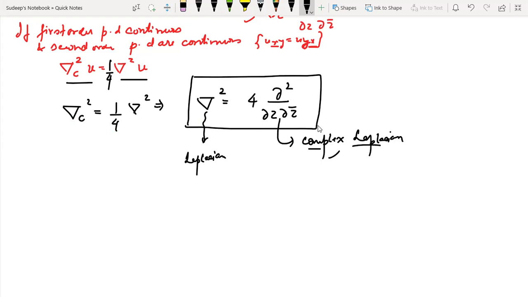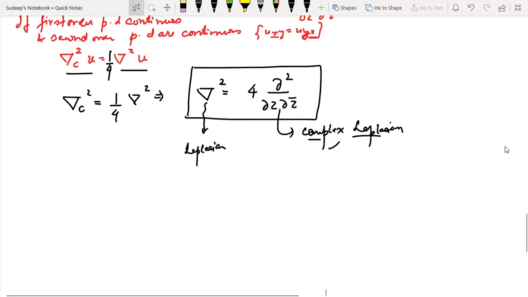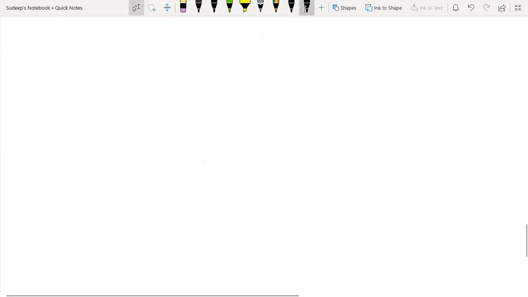Now let us draw our attention to the harmonic function and analyticity. This is an important thing that I'm going to write.